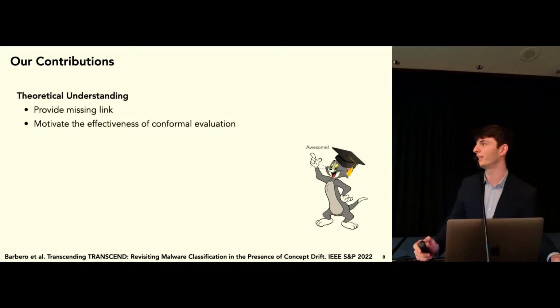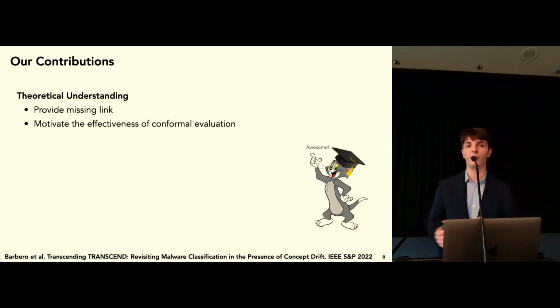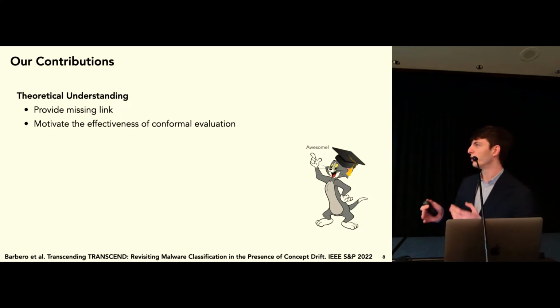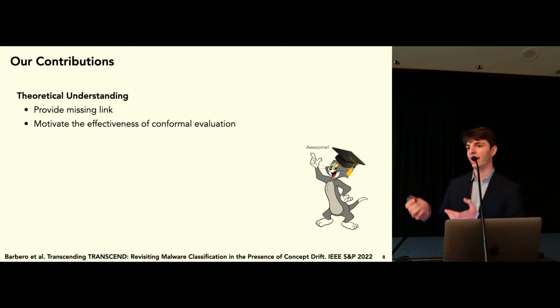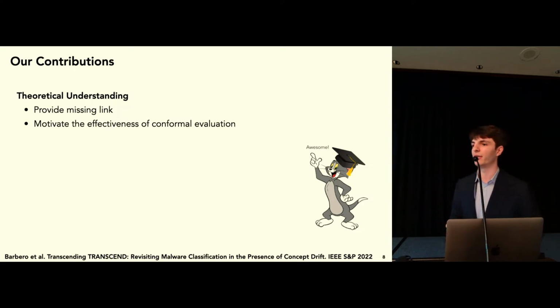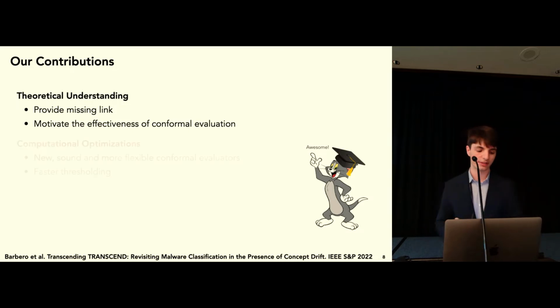So this is in particular what we try to address. First of all, we propose an important theoretical missing link between conformal evaluation and its underlying statistical theory, which is conformal prediction. And we use this link to motivate why conformal evaluators work so well in the first place.